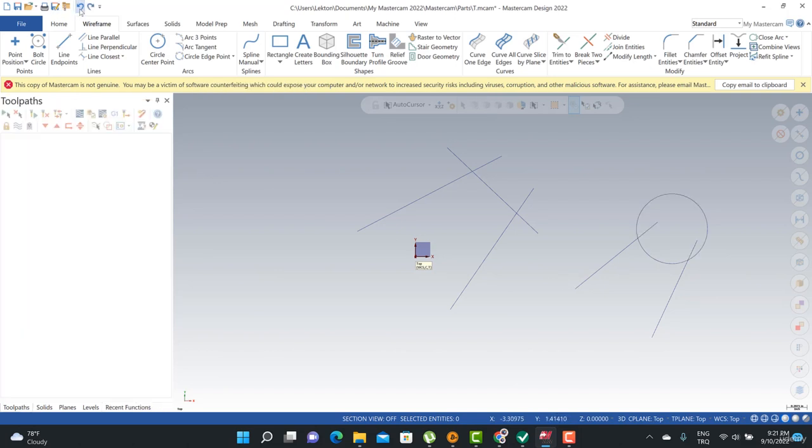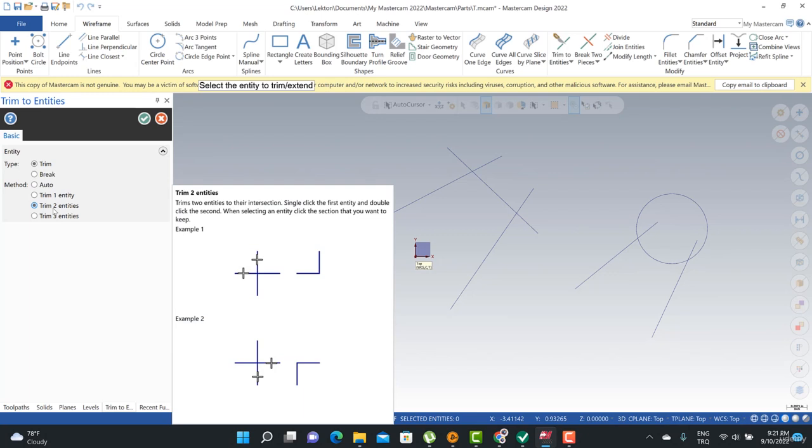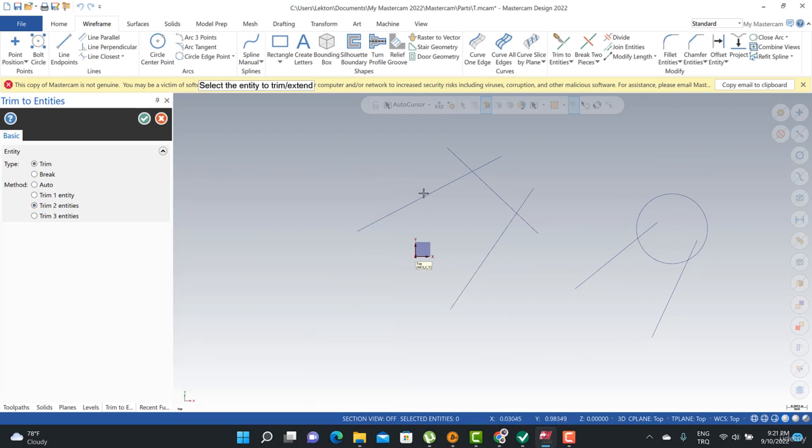We can also turn to trim two entities. When I click here, I can select that one, and that one, and that one, and that one. We can also click here and here, and this one and this one.